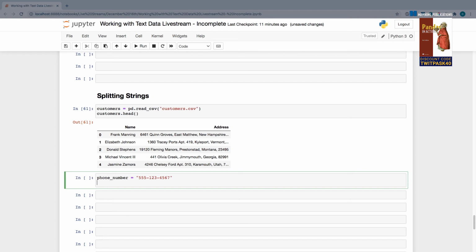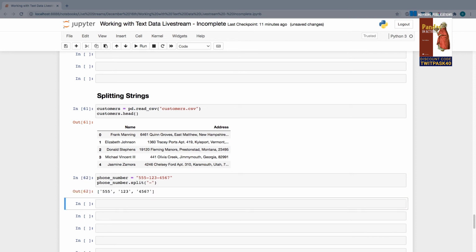As I mentioned, I can split a string based on the presence of a given character. So if I wanted to split this into 3 sections separated by the hyphens or the dashes, I can call a method on a string called split, and I provide an argument of the character that I want to split by. So in this case, of course, it's going to be the hyphen. And what Python is going to give me back is actually going to be a list, which is a different type of data structure. It's one that stores multiple elements in sequential order. And here you can see it has found all of the occurrences of the hyphen. It's removed the hyphen entirely, and it's basically split up the original string into a list of 3 separate strings based on where that identifier or that delimiter occurred.